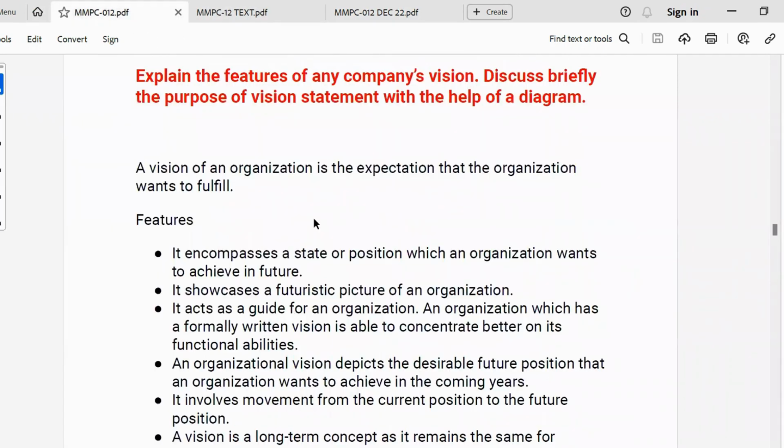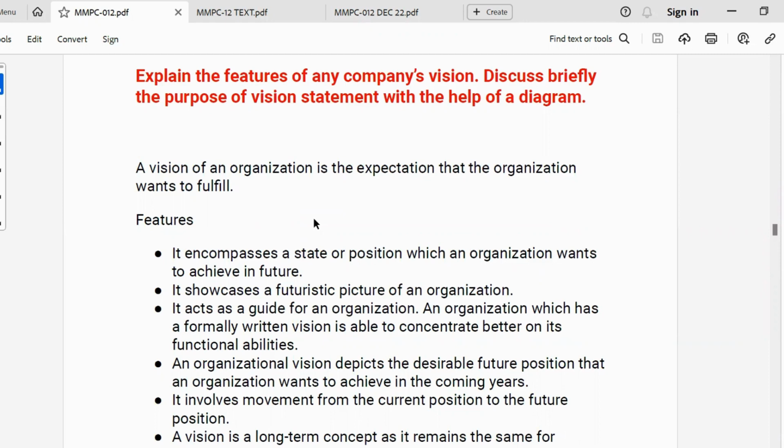A vision of an organization is the expectation that the organization wants to fulfill. Okay, everyone has a vision, right? We all have certain goals and visions in our life. The same way, companies too have a vision. A company's vision showcases a future picture of an organization, what it wants to become in the future. So it acts as a guide for an organization.